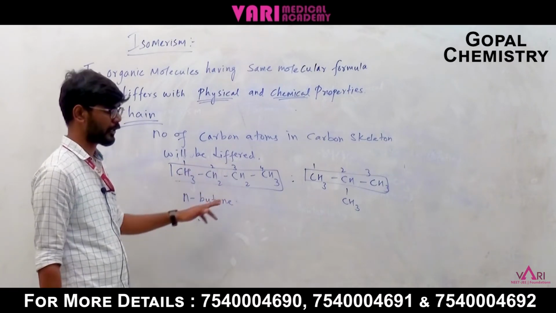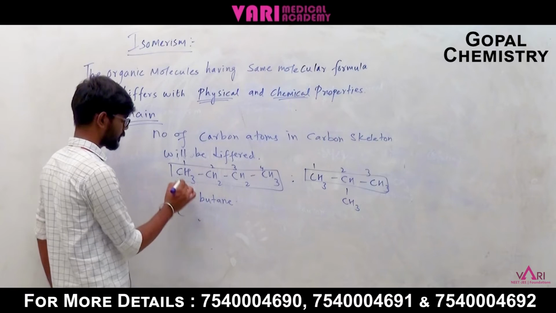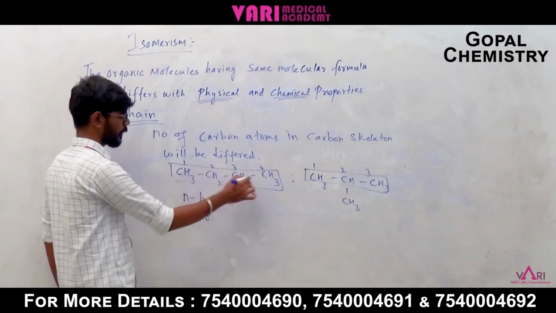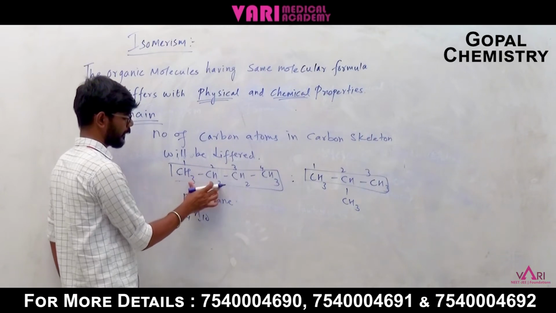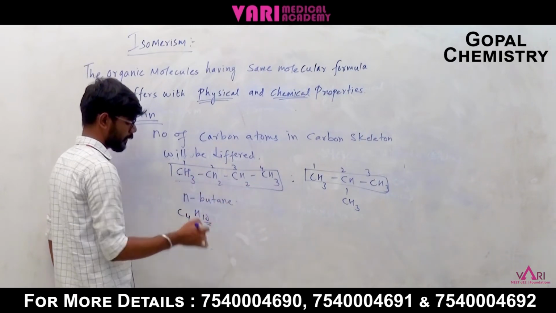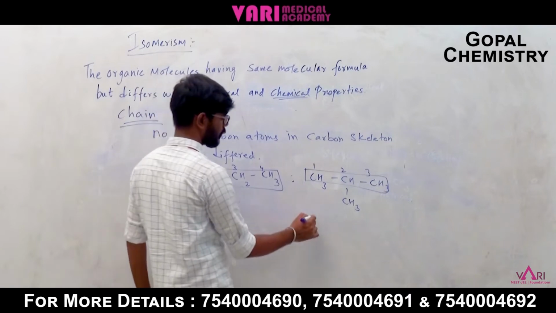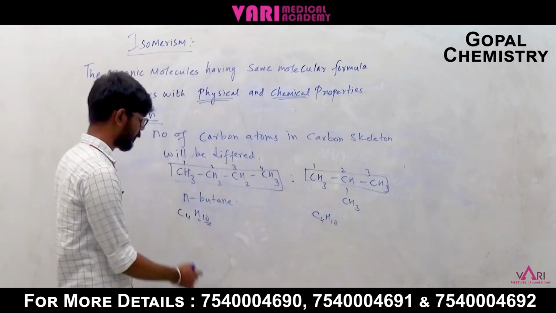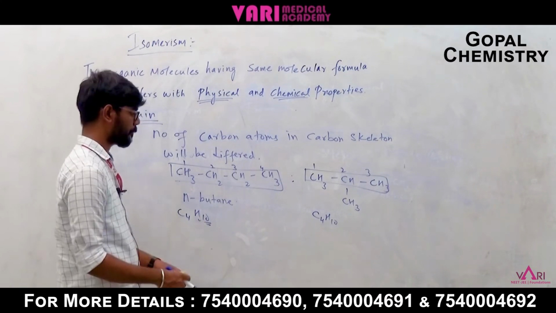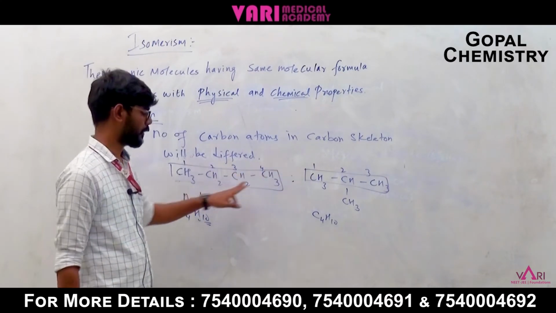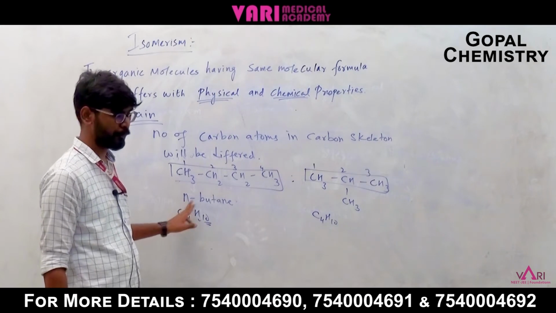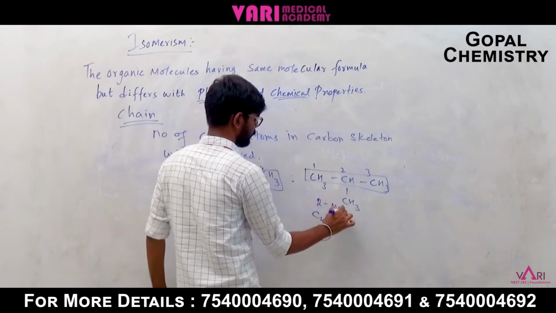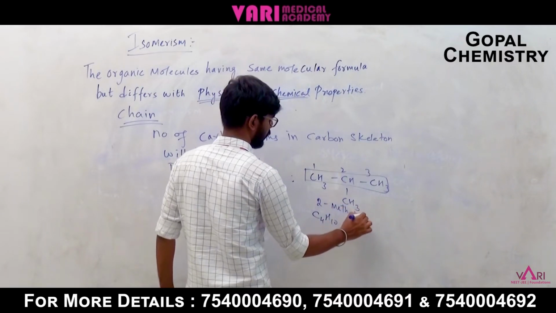The molecular formula is the same. Consider C4H10: carbon has 4 atoms and hydrogens are 5 and 5, total H10. Similarly here also C4H10. So the molecular formula is the same, C4H10, but the chain differs. Here it is normal, that is n-butane, and here 2-methylpropane.